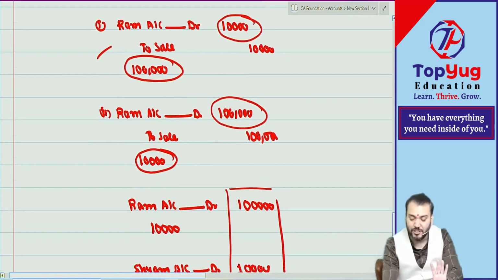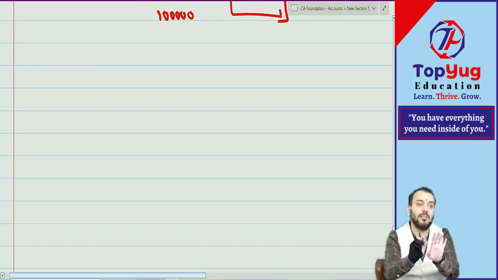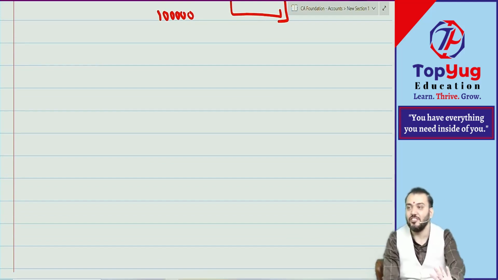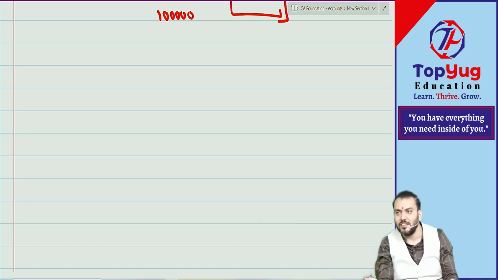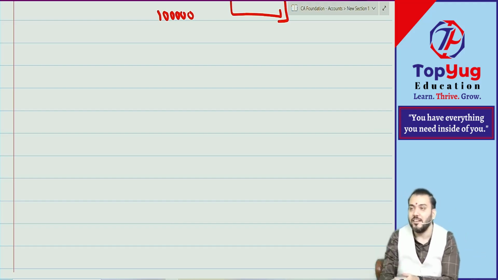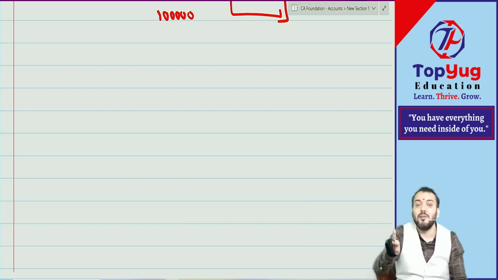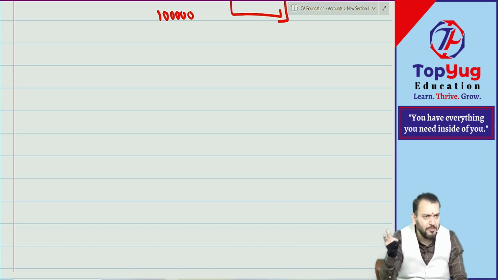Now, for rectification purpose, once again we'll divide error into two types. As per the nature of error, there are three types of error. But for purpose of rectifying, there are two types of error. One is known as one-sided, one is known as two-sided. When I did trial balance, you remember I gave some note for one-sided and two-sided error. I said in one-sided error, the trial balance will not agree. Means there will be some difference in trial balance, and that difference is temporarily transferred to which account? Suspense account.